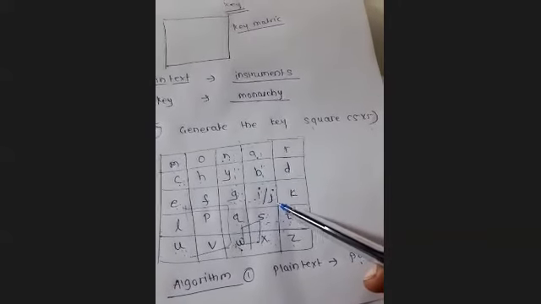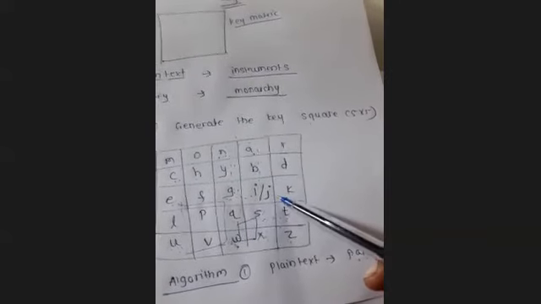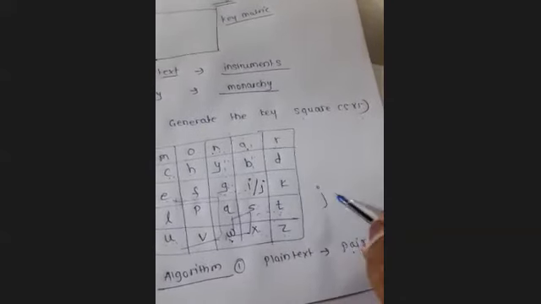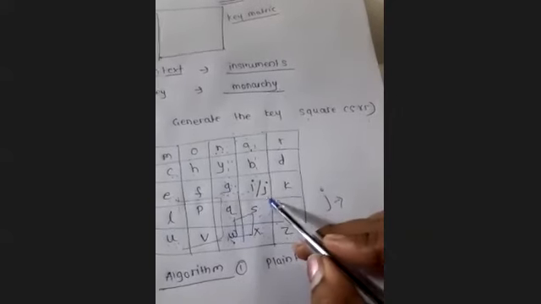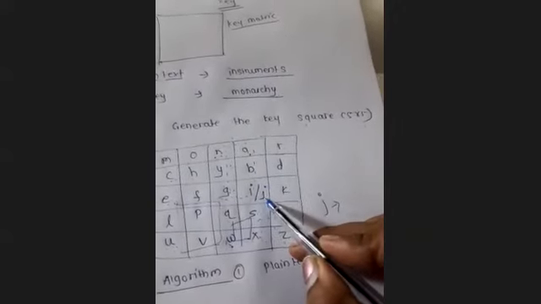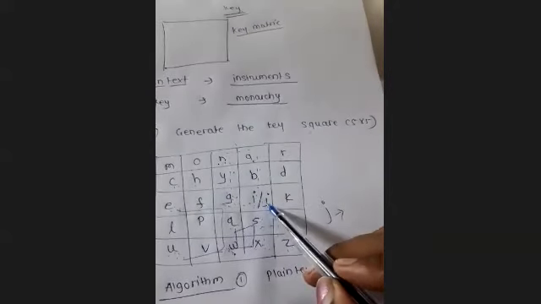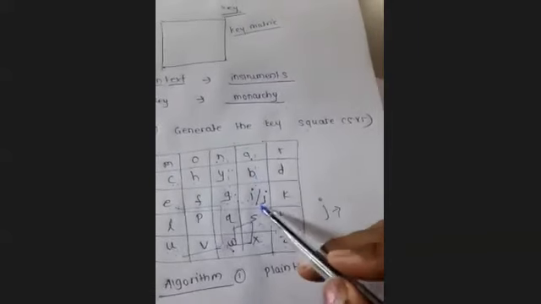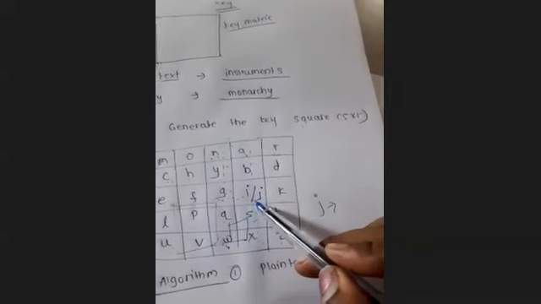Whenever in the plain text J will occur, only then we have to mention it. Otherwise, J is simply, we can say, hidden, या फिर उसका यहाँ पे use नहीं है. B यहाँ पे जो भी letter होगा, that will be replaced with I. Okay.